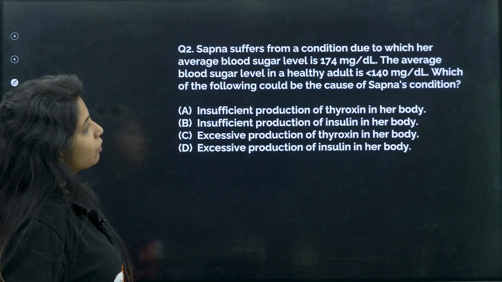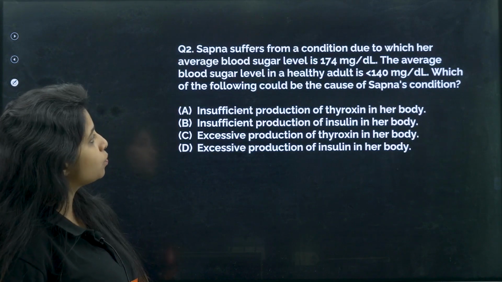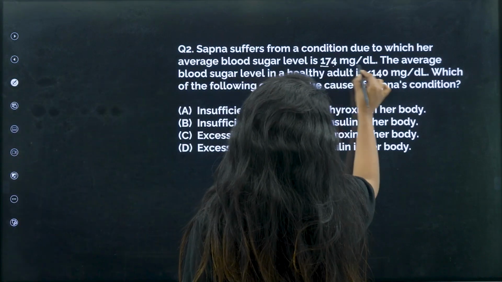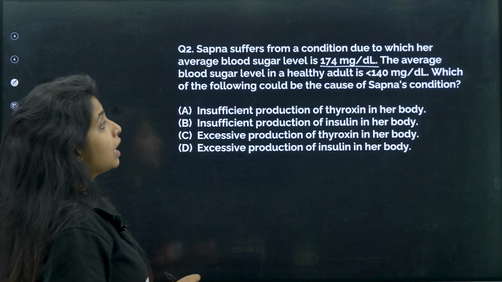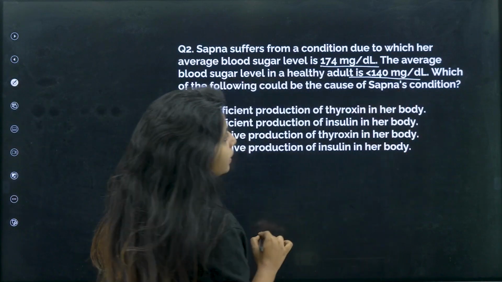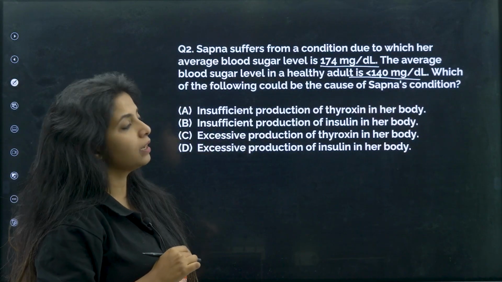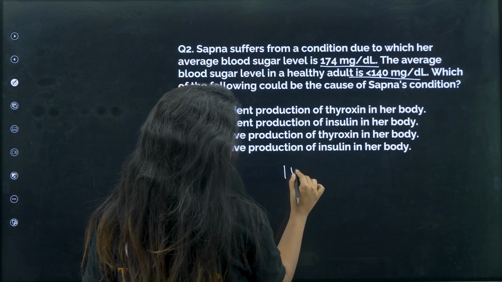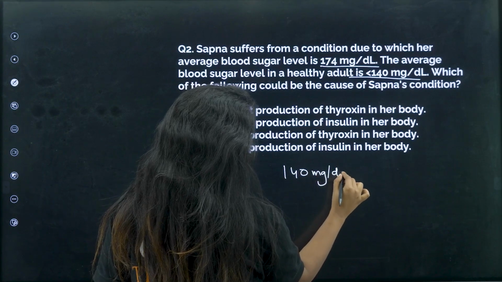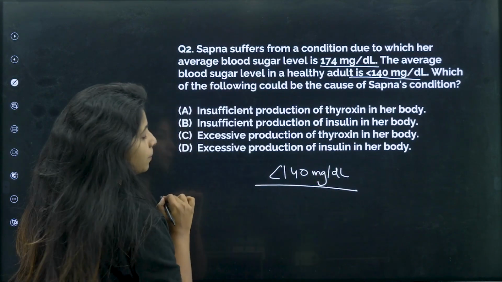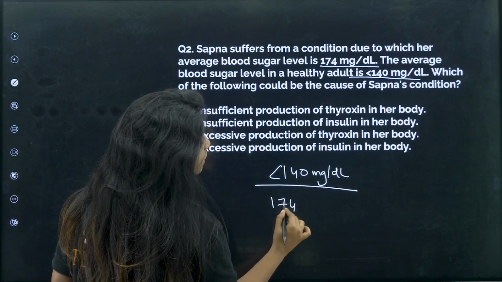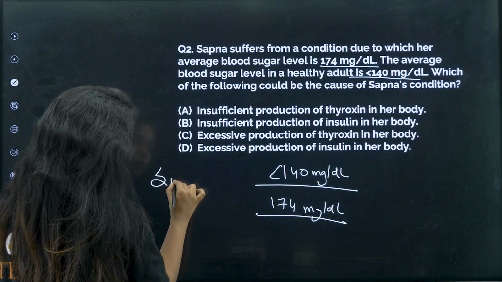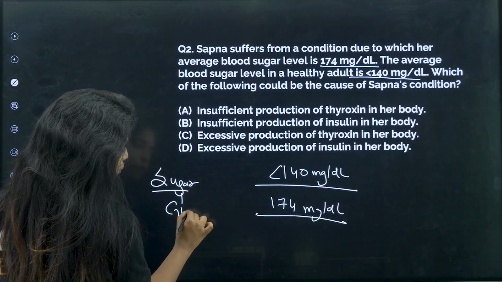The next question: Sapna suffers from a condition due to which her average blood sugar level is 174 milligram per deciliter. The average blood sugar level in a healthy adult is basically below 140 mg per deciliter. Which of the following could be the cause of Sapna's condition? Hers is 174 mg per deciliter. But what are we talking about, children? We are talking about the blood sugar level, so that means glucose level.